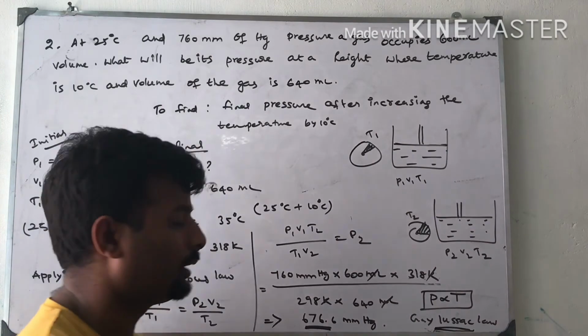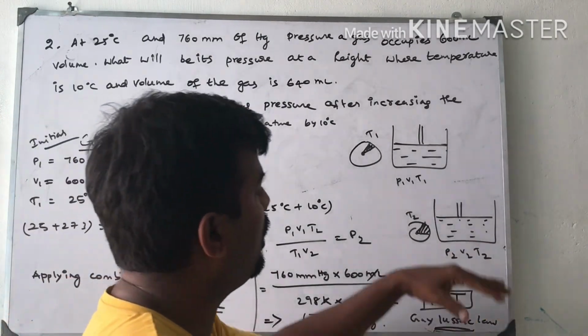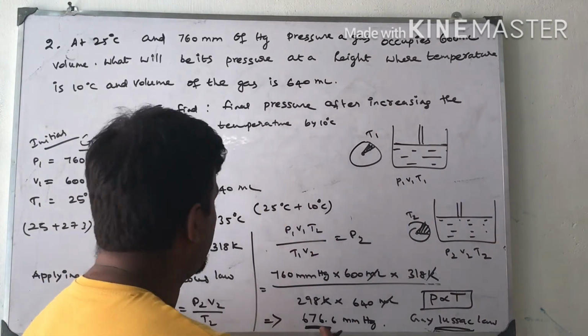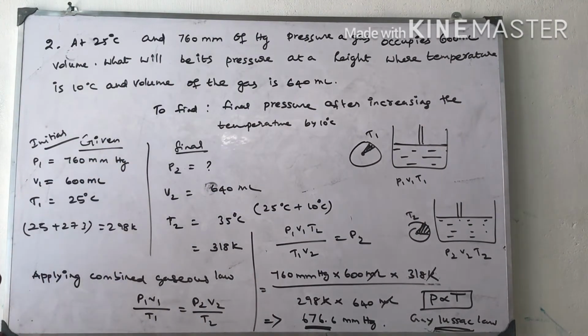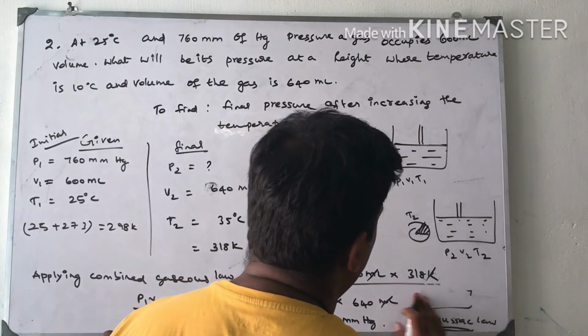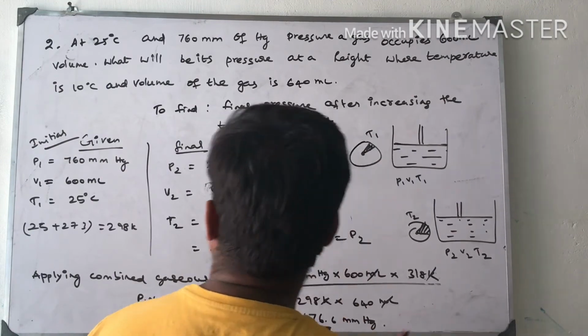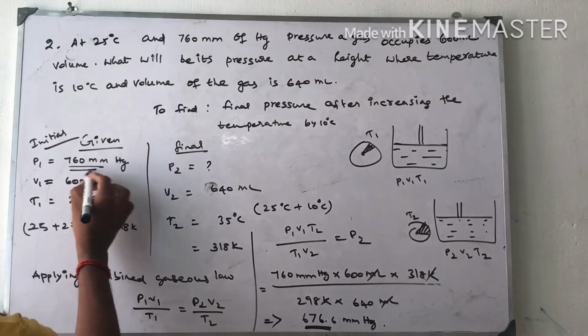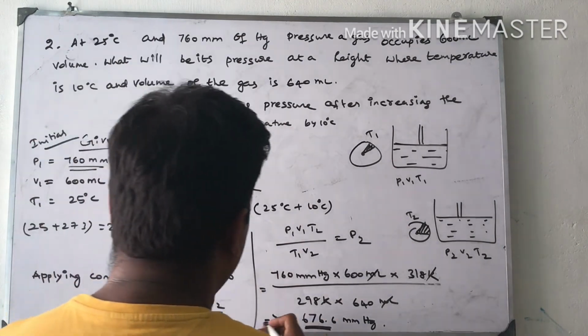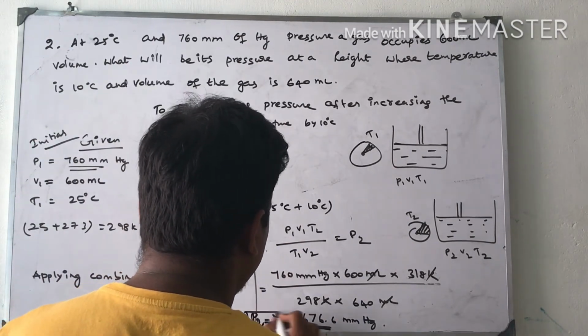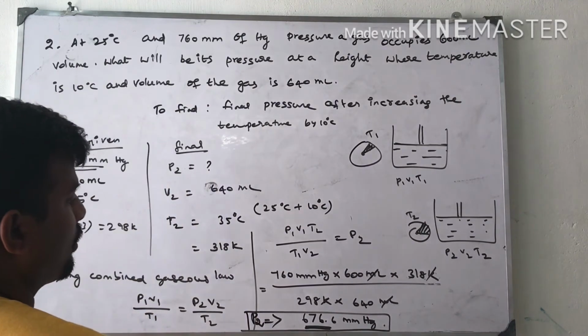According to Gay-Lussac's law, we are increasing the temperature, pressure also increased. What is the initial pressure? Sorry, initial pressure is 760 millimeter mercury, and final pressure P2 is 676 millimeter mercury.